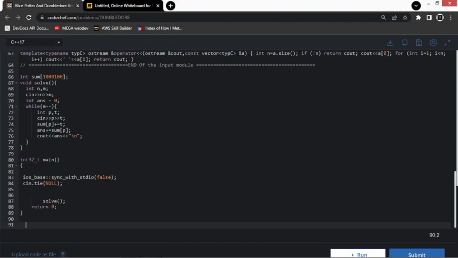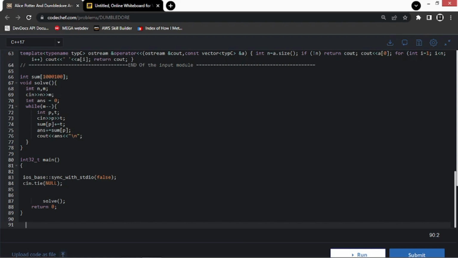We'll take an array which stores every participant's total unit of time, and we have taken a large size. In the example 10 to the power 6 was given, so I've taken that, and we'll take n and m as inputs.